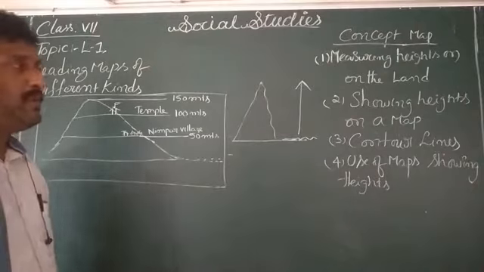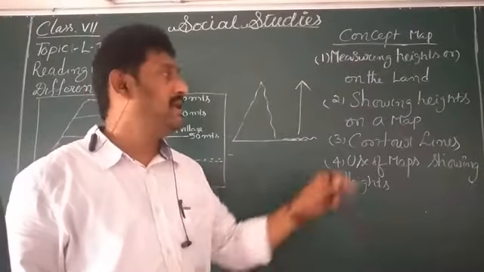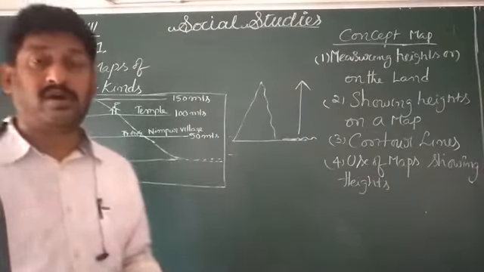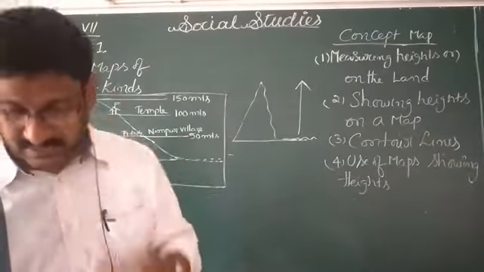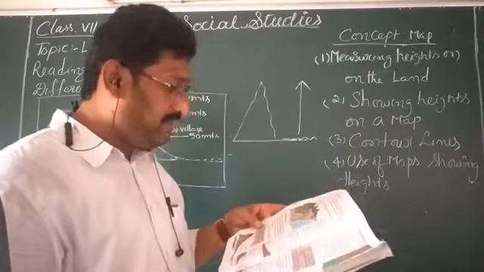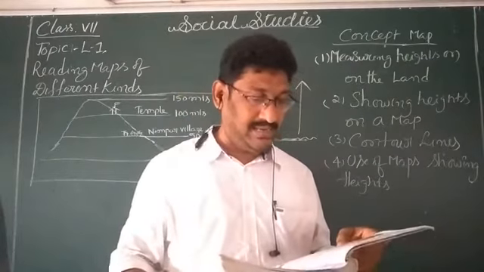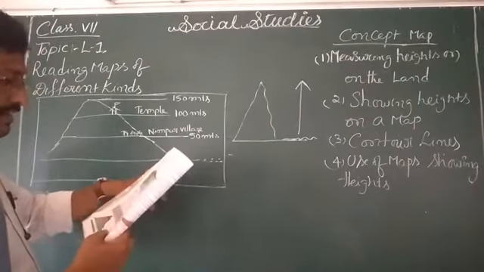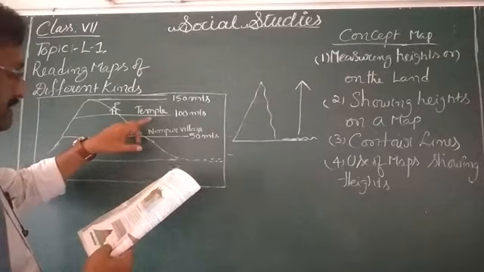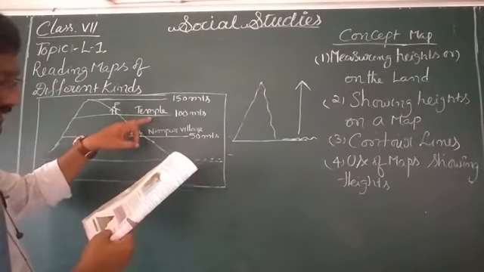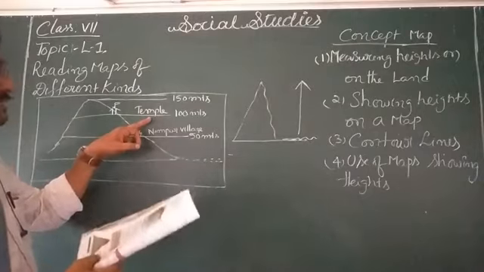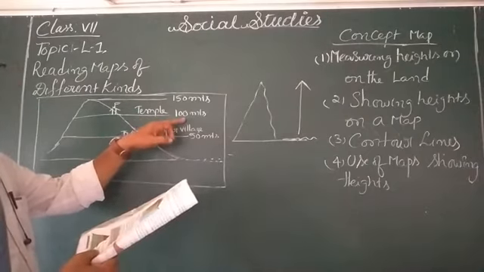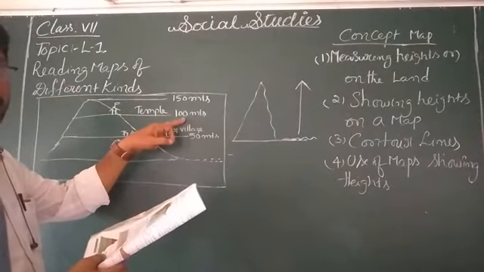Now the next point we are going to discuss is showing heights on a map. Already one picture is given in our textbook, and they asked some questions. Stevens, how many meters above sea level is the temple? Where was the temple located? How many meters above sea level is the temple? It is 100 meters. Try to understand, my dear children.